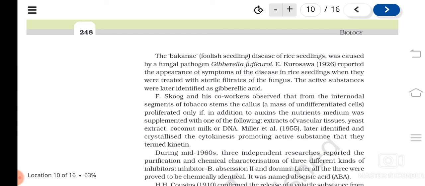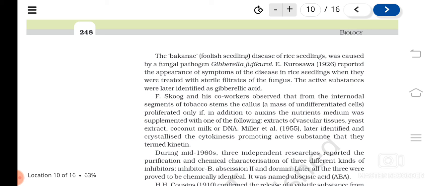It's a part of tissue culture, and when it is done, he had seen that in addition to auxins, the nutrient medium should have some of the following, like extracts of vascular tissues, yeast extract, coconut milk, or DNA, etc. The substance involved in this was actually cytokinin.